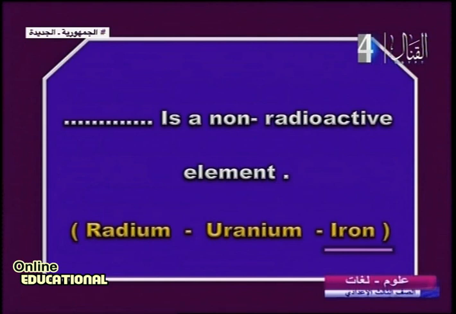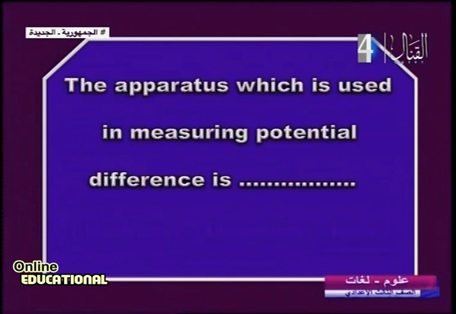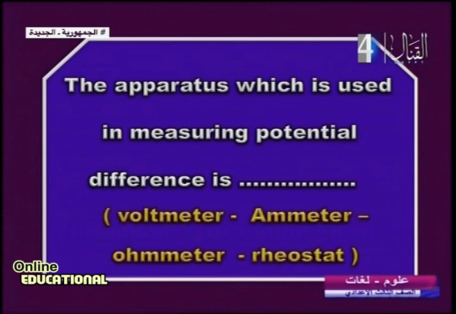Another question: the apparatus which is used in measuring potential difference is, what is the apparatus? Voltmeter, ammeter, ohmmeter, rheostat. Potential difference. Good. You have the voltmeter. The voltmeter is used for measuring potential difference.